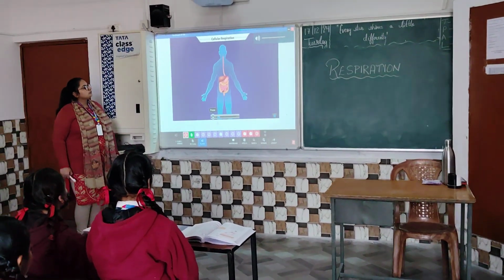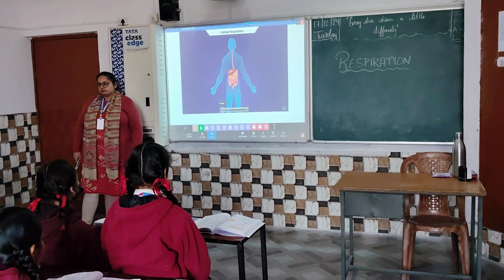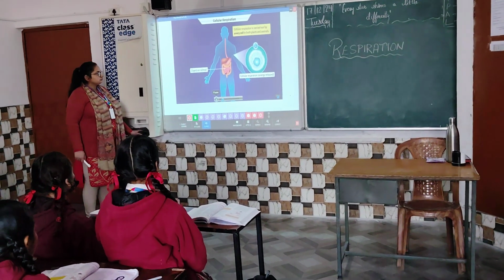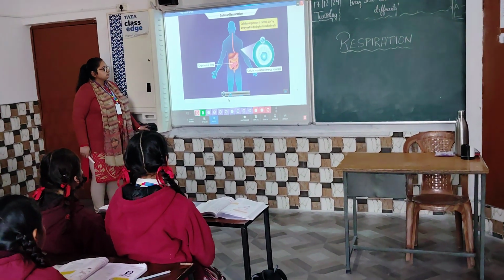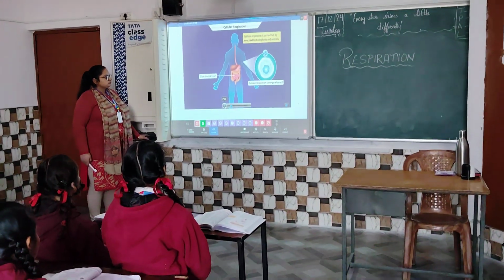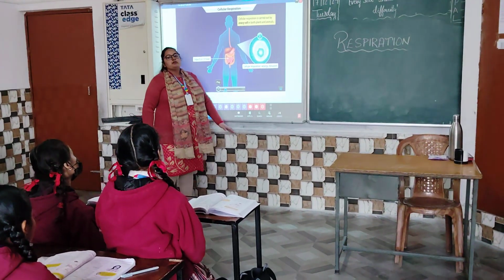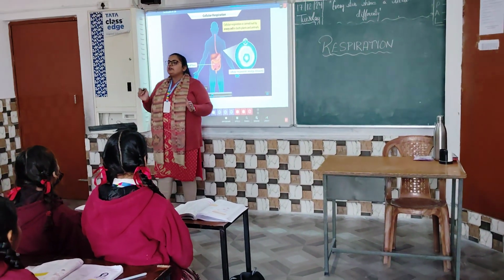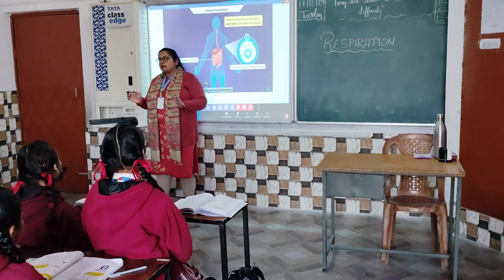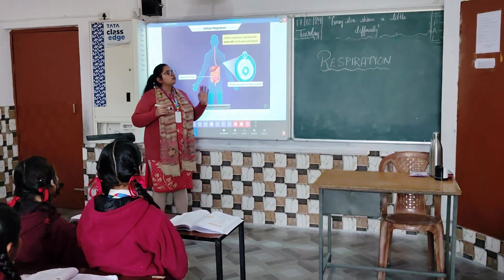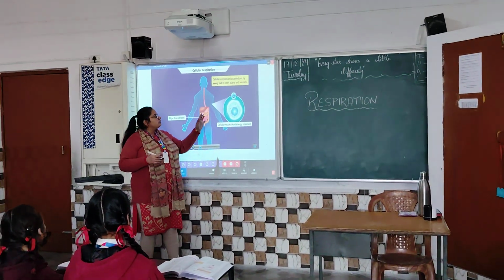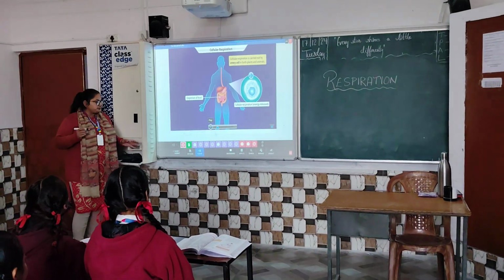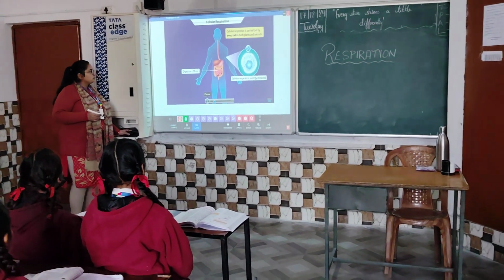We get this energy from the food we eat as a result of the process of cellular respiration. Cellular respiration is carried out by every cell in both plants and animals. I have already explained why we use cellular respiration, because this respiration occurs inside the cells of our body. Each and every cell undergoes this process. Not only animals but plants also perform cellular respiration, and it is essential for life.